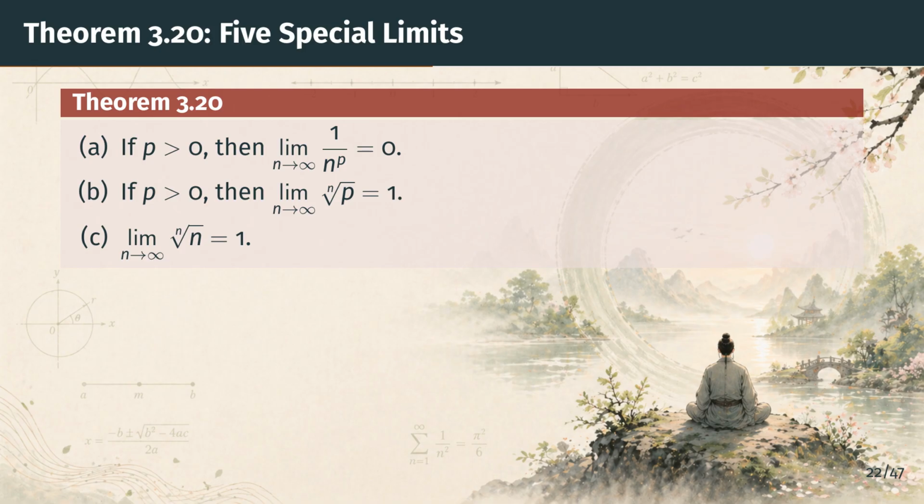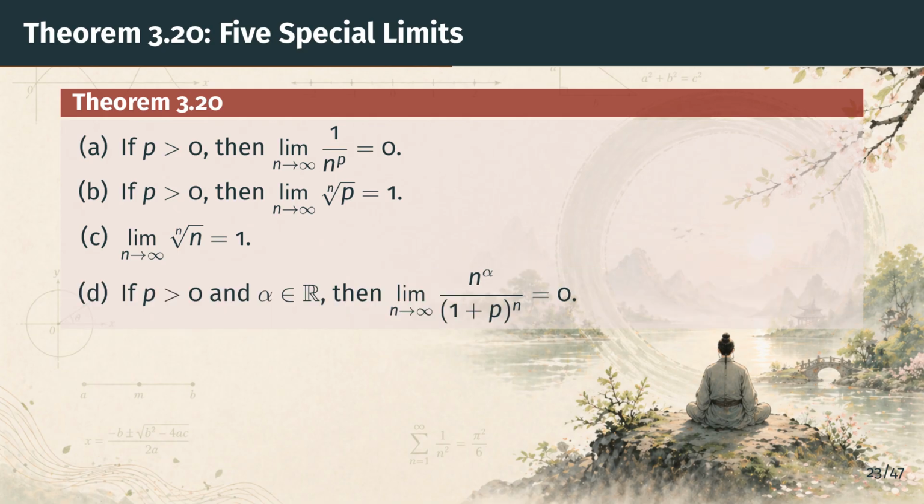Part C is even more striking. It says the n-th root of n itself tends to 1. Here the input is no longer a fixed positive number, but the index n, which is growing without bound. Even so, the n-th root grows slowly enough to stay arbitrarily close to 1. This is one of the most useful concrete limits in analysis, and it underpins the root test we will see in a few sections. Part D is the most powerful of the 5.